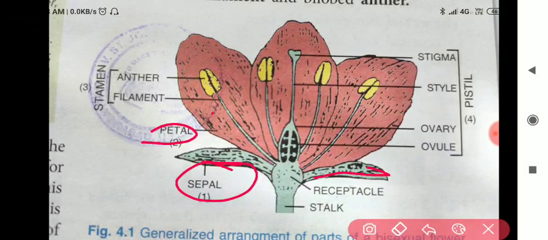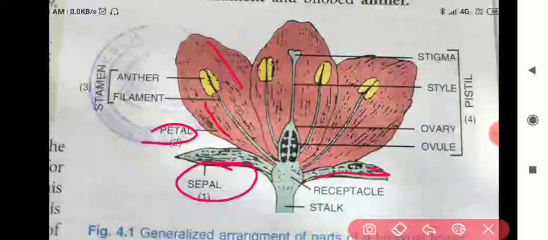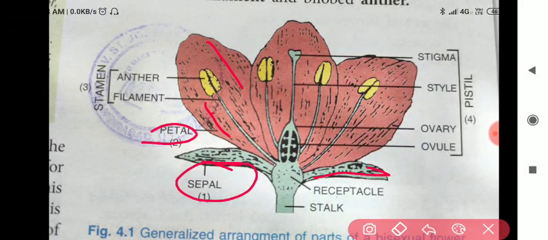These are the petals, my dear students. These are colorful, highly attractive parts of the flower. Colorful and highly attractive, brightly colored part of the flower, that is petal.